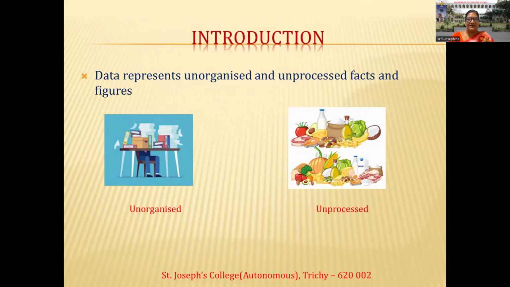Data represent unorganized, unprocessed facts and figures. It can be in any method. It should be a semi-structured format. So data is very important for knowledge representation. See the diagram: unorganized information, how the files are to be organized and how the food items are to be processed. This is the best example for knowledge representation. So data is a very important fact for knowledge representation.